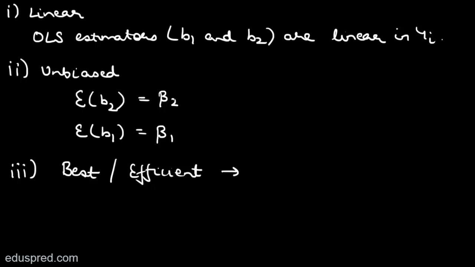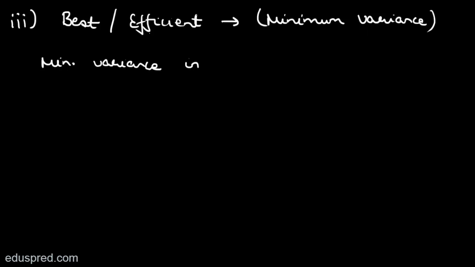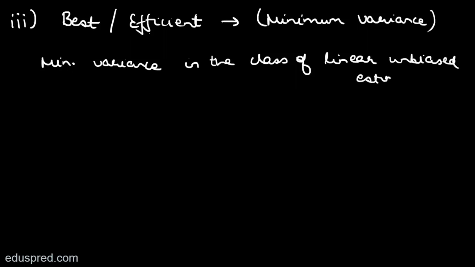So that means to prove efficiency we have to prove that the OLS estimators have minimum variance. Let me explain this in detail. To prove this third point, we will have to show that the OLS estimators have minimum variance in the class of linear unbiased estimators. So this is what we mean by this.